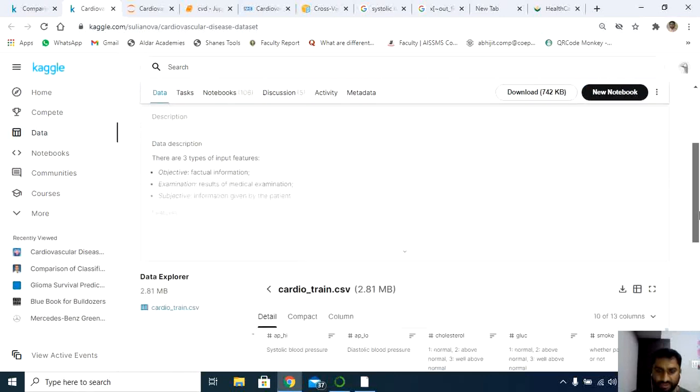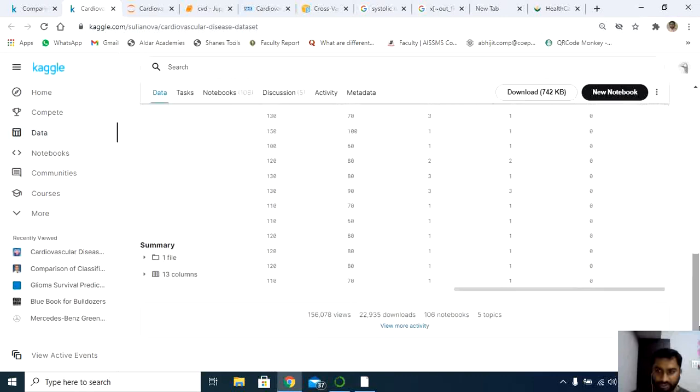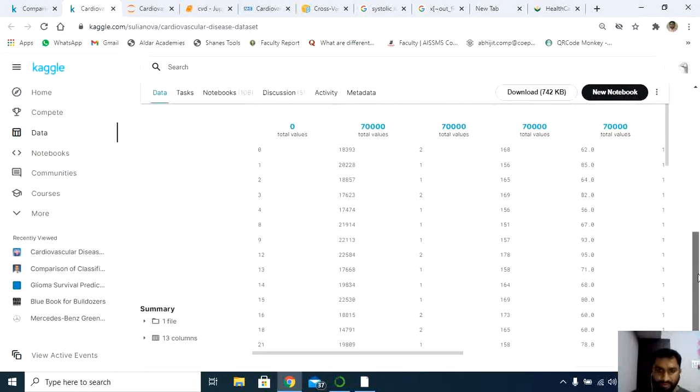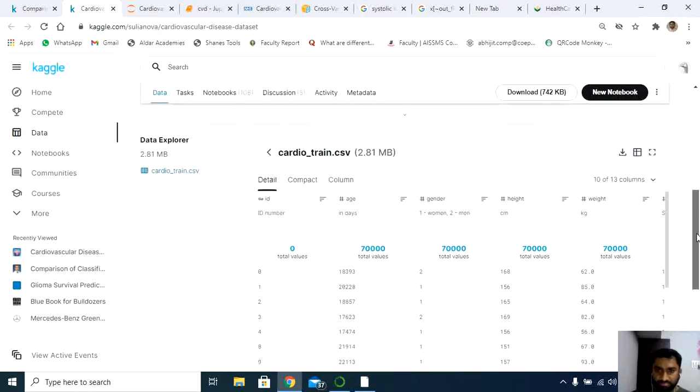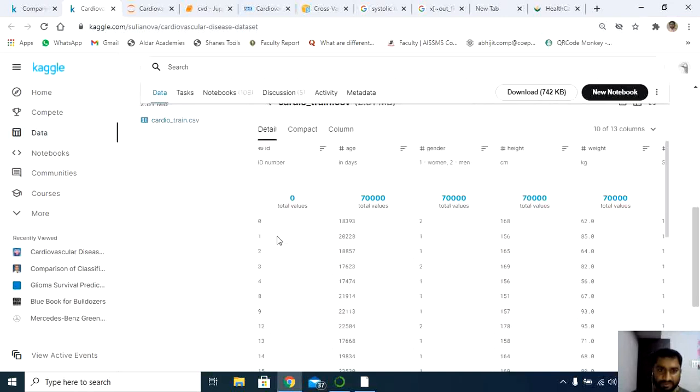As far as this data set is concerned, it's showing 2.81 MB, and I have around 70,000 records here. I think to design the base model, it's more than sufficient. Later on, when the clients share the data, you can use it and remodify your model. As far as column features are concerned, I have ID. I don't think we require this one. We'll try to drop this one when I start designing the model.